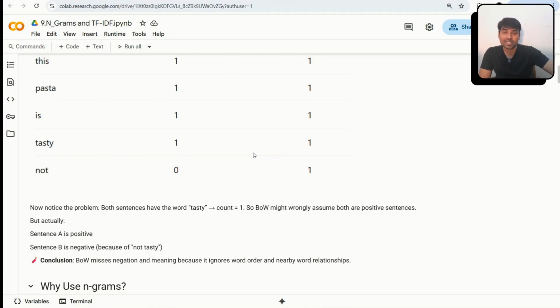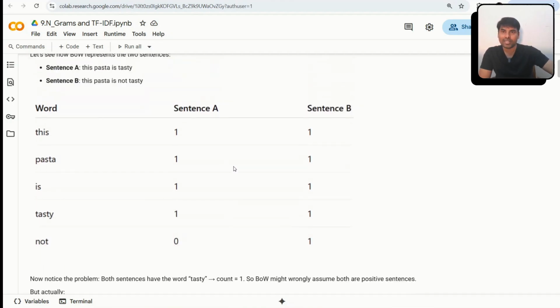So the machine will understand both are tasty. It is not capturing "not tasty" at the same time, it is just capturing tasty in both sentences. So even sentence B, which is really a negative sentiment, my model will consider a positive sentiment.